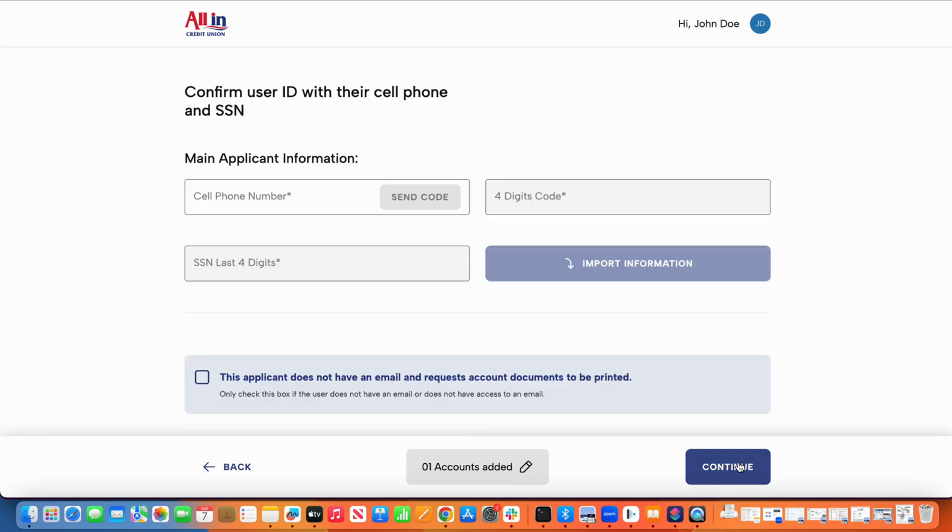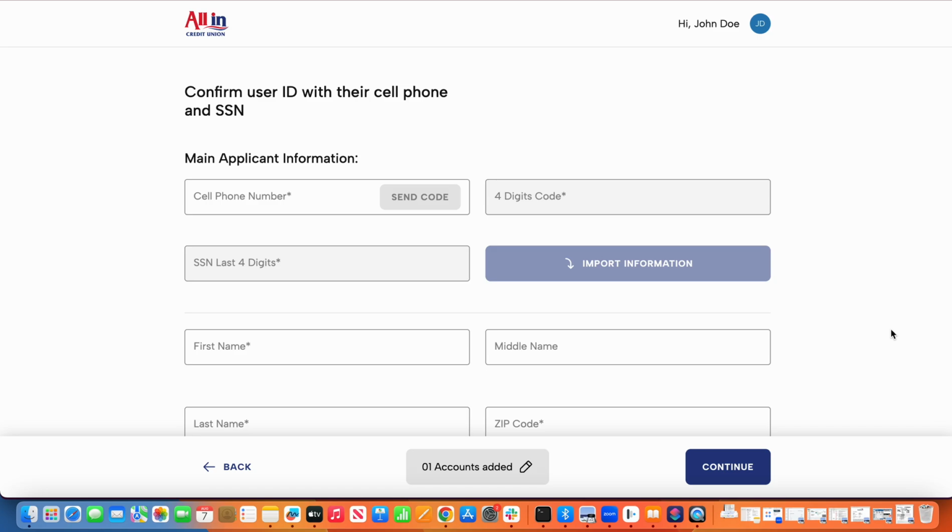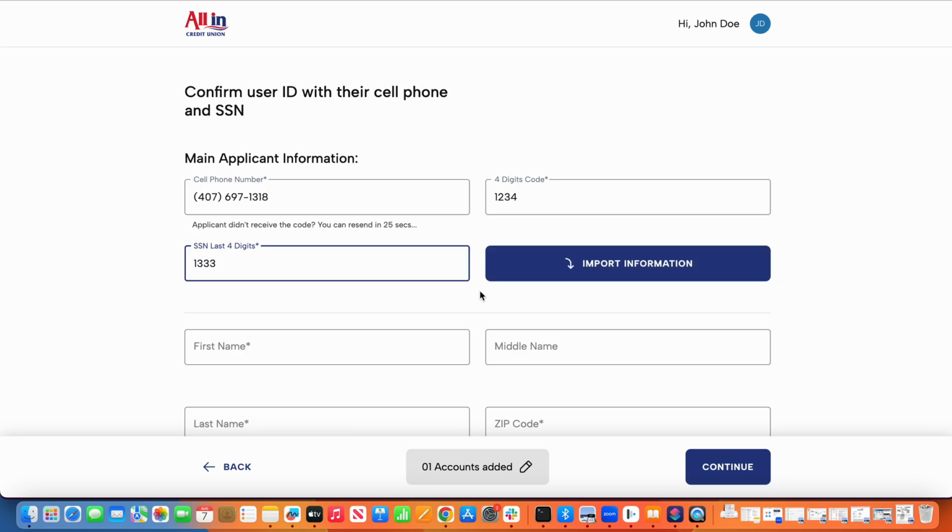And at this point, we are actually going to facilitate pulling in the PII information for this either member or net new member. And so much like we've seen on the consumer side, we employ the same cell phone lookup service that allows us to not only pre-fill the member's information, but it also allows us to get access to the device details that they're using, so it can be incorporated into your fraud policy run via Alloway. So I'm just going to type in a phone number. I'm going to go ahead and send that member a multi-factor authentication code, and then follow that up with the last four of their social.